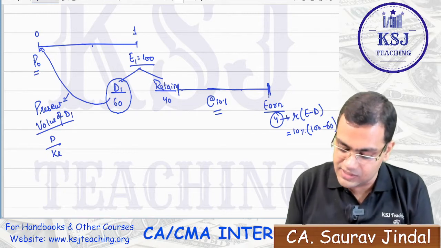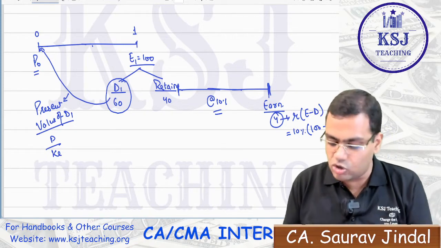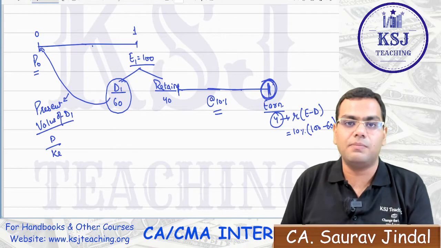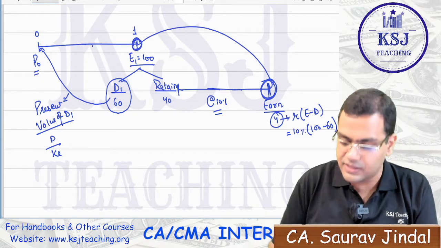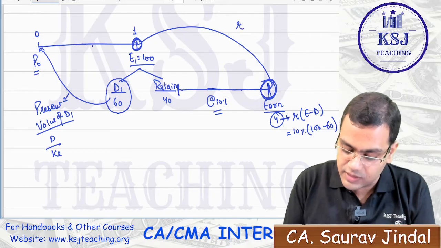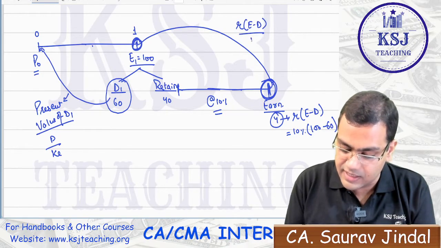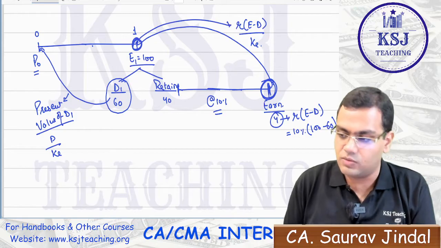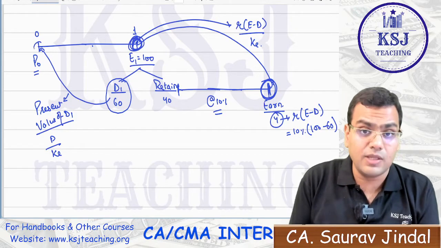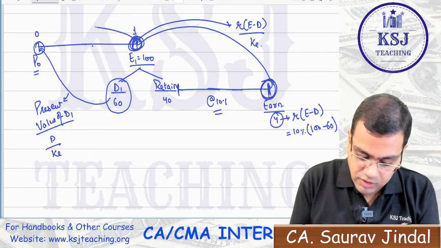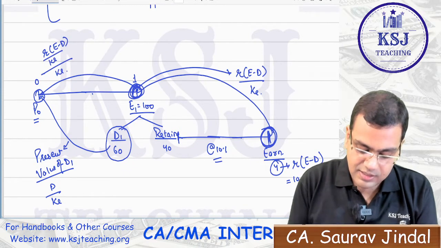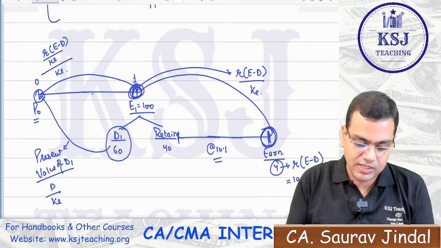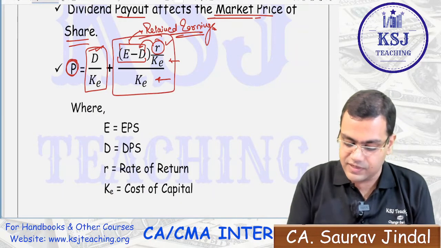Now why divided by K? To calculate the impact of this on the price, I will first bring this value here. To bring this value here, what is done is R into E minus D divided by KE. This represents this value. Now, from here, I want to find out the current market price, so I bring this value here. So I will do R into E minus D divided by KE, whole divided by KE. That is why this formula has been framed, sir, right?